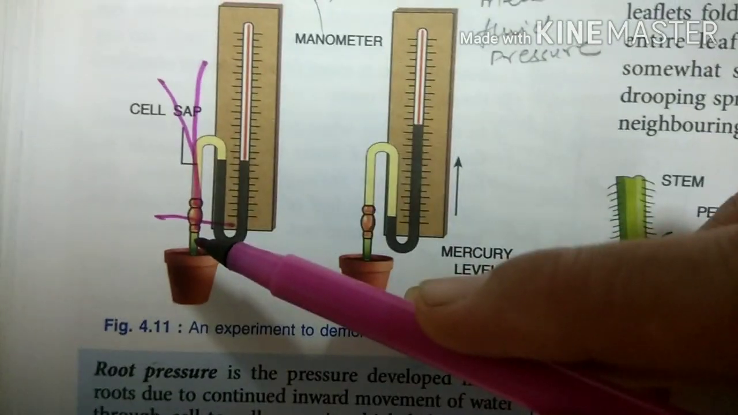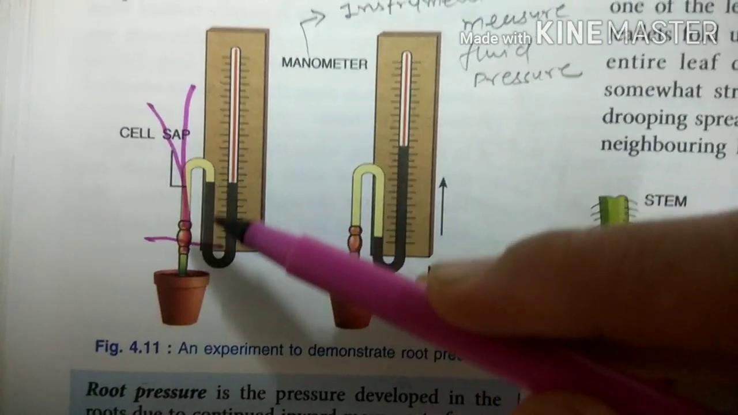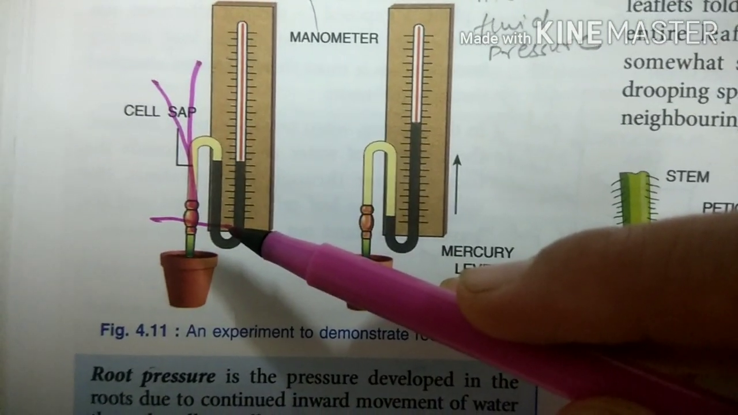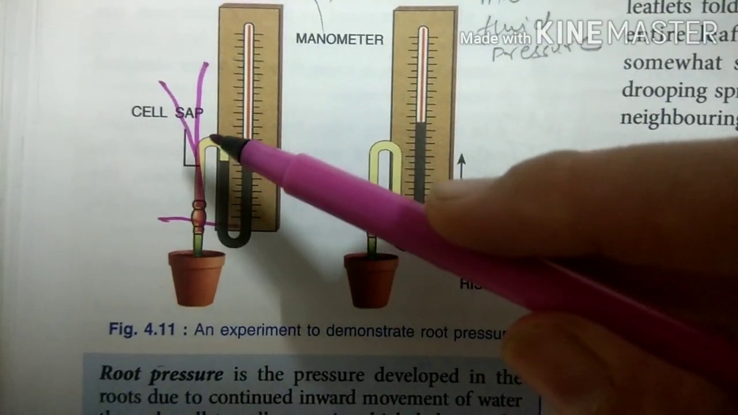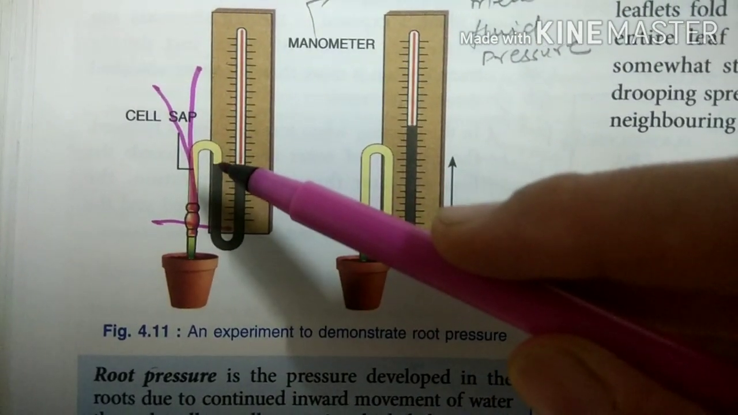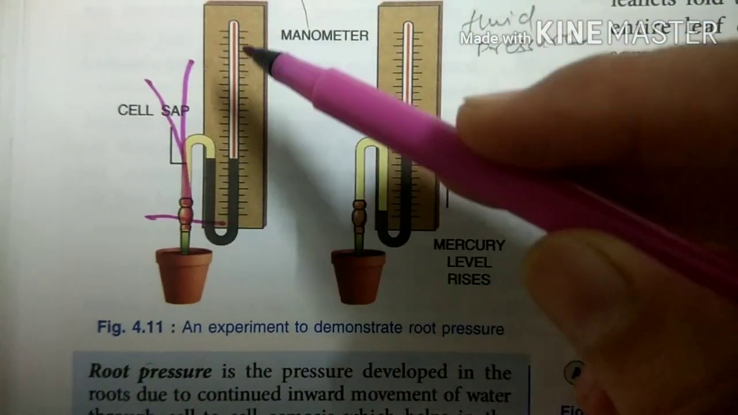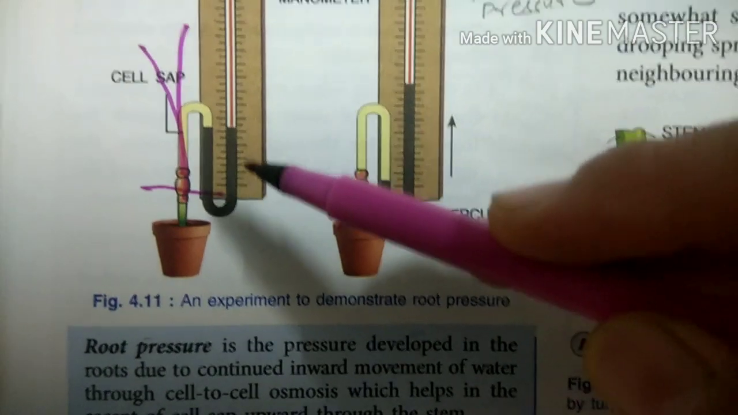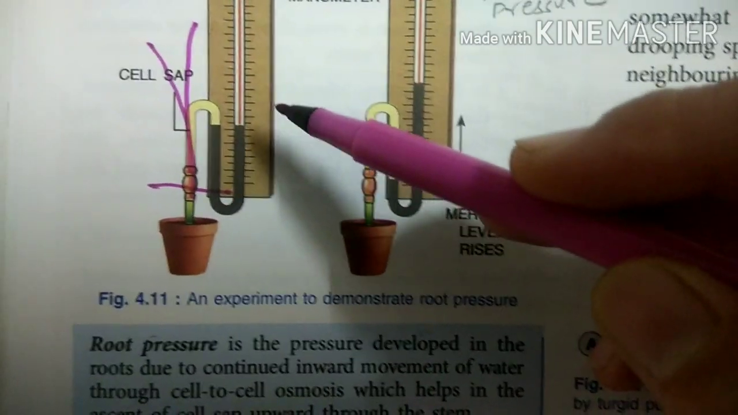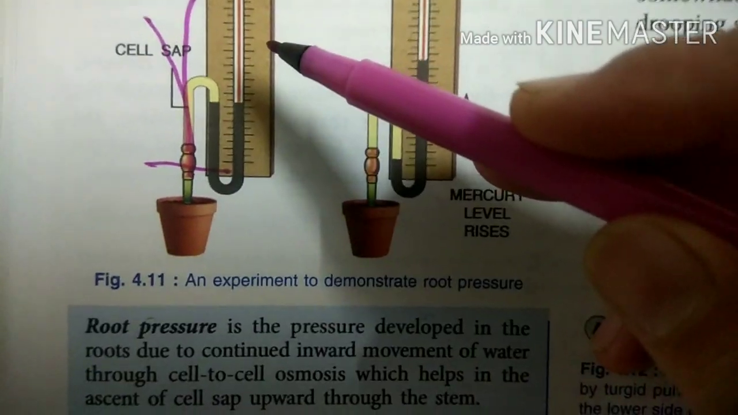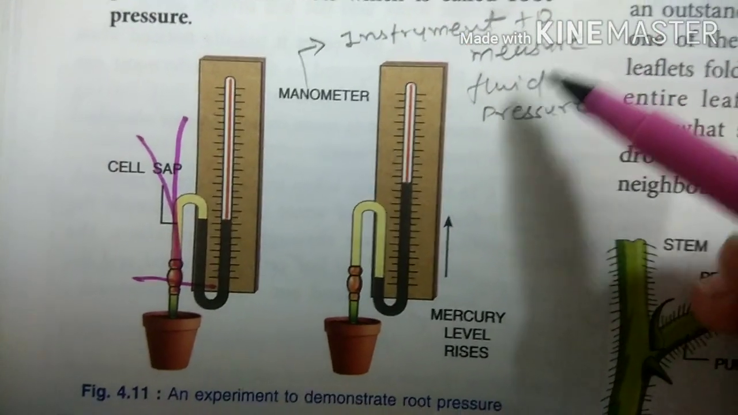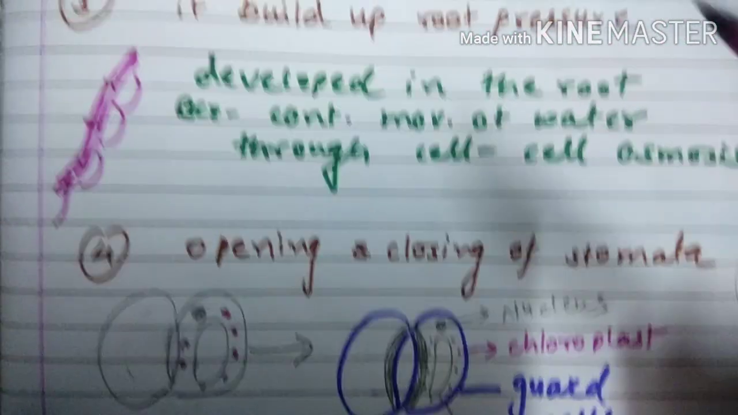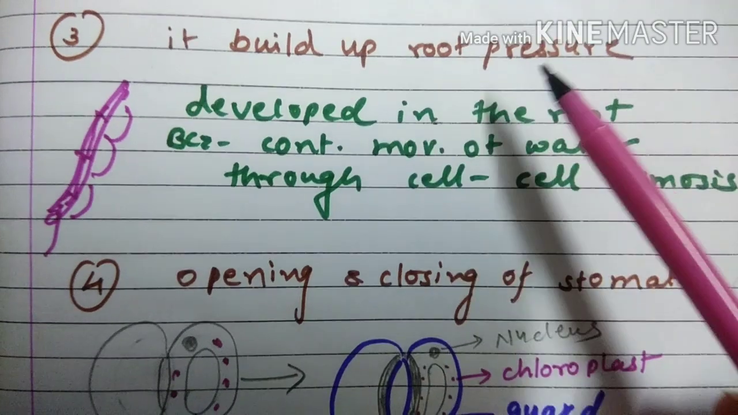Now what we are doing, we are just collecting the water inside this tube or the rubber tube, and when it is collecting this kind of oozing water, in the manometer they find the pressure, and the upward flow of the water can be measured. What is a manometer? It is the instrument which measures the fluid pressure. So in this way we can find out the root pressure.